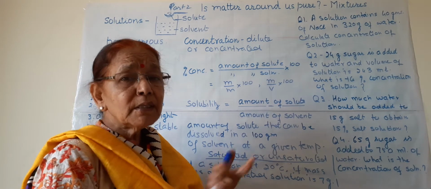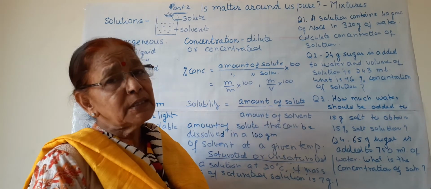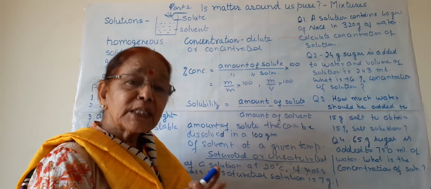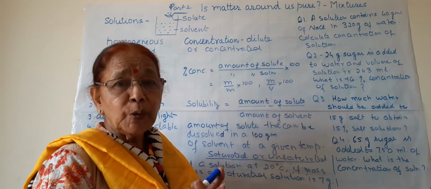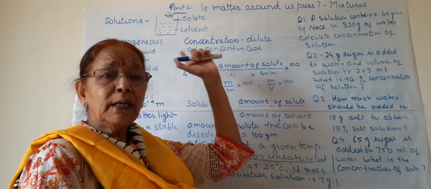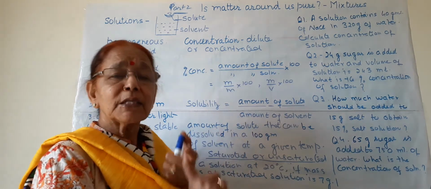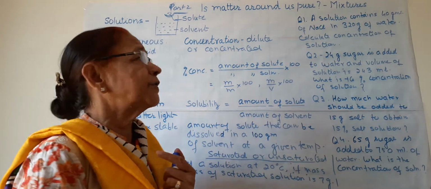Under homogeneous we will study solutions, and under heterogeneous we will study suspensions and colloids or colloidal solutions. Today we will study only solutions, and suspensions and colloids we will study in the next video.